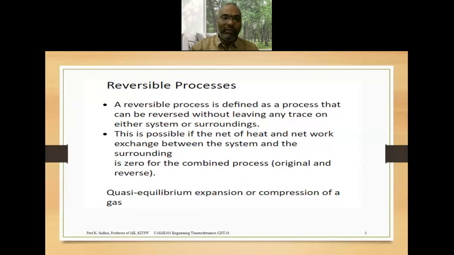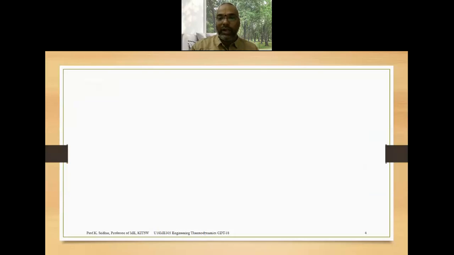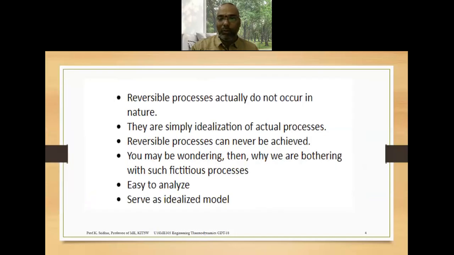And we already discussed that the quasi-static process can be treated as an example of a reversible process, because quasi means almost, and static means uniform. So it is an almost uniform process, and the deviation from the equilibrium states is infinitely small in the quasi-static process. That's why the quasi-static process can be treated as an example of the reversible process.